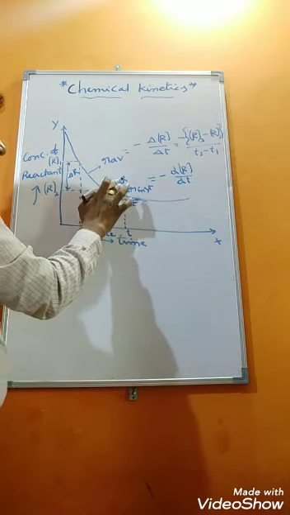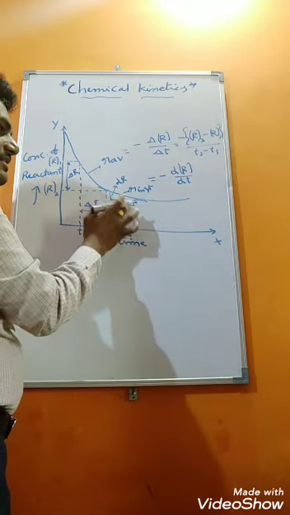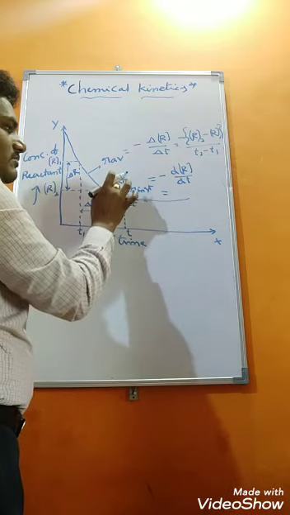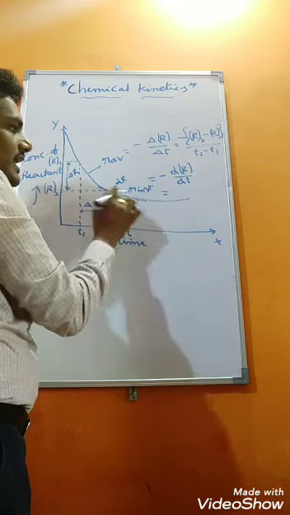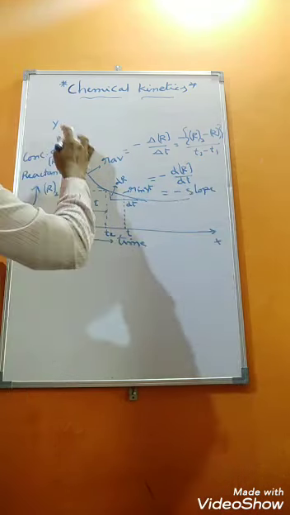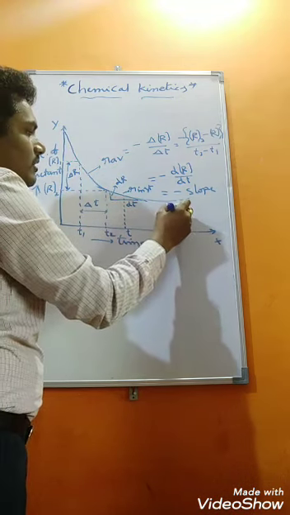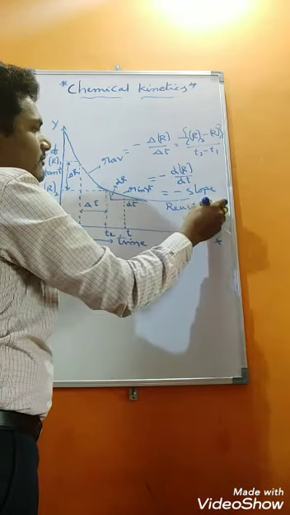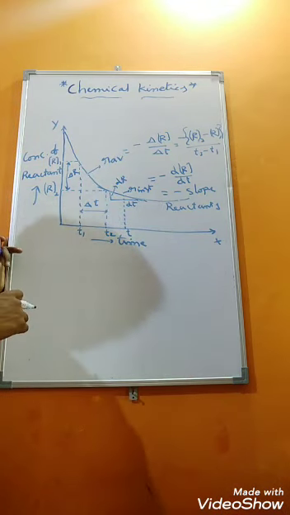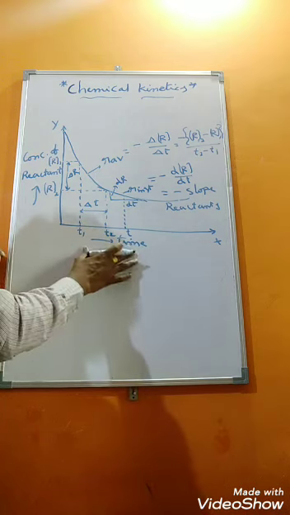So change in concentration of reactant by change in time. This is in the tangent, right? So that is nothing but slope. Slope is nothing but dR by dt in this tangent. So minus slope also you can take. This graph is related to reactants. We have taken the reactants graph and we have measured average rate as well as instantaneous rate. Got the idea, students?